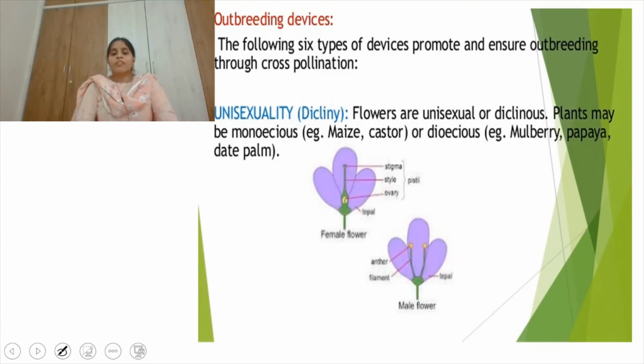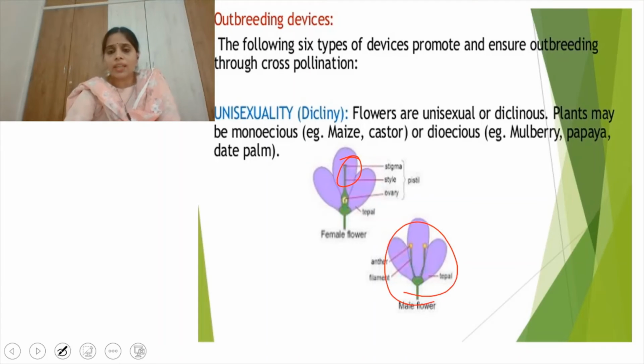The next one is unisexuality. That is, in unisexual flowers the stigma is present on one flower and the stamens are present on a different flower. Definitely, as one flower does not have the pollen grains and the other has no stigma, these pollen grains should fall on the stigma of another flower. So if flowers are unisexual, they definitely go for cross-pollination only. Examples: maize, castor, mulberry, papaya, date palm.